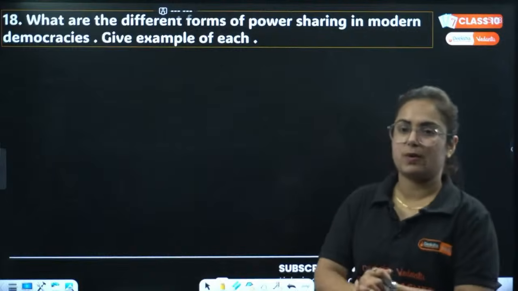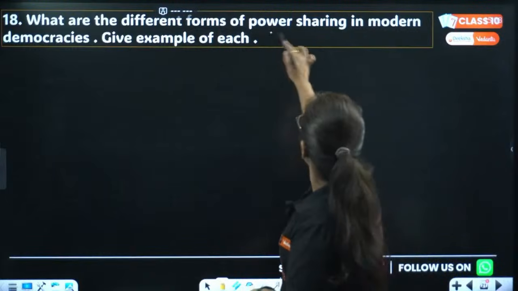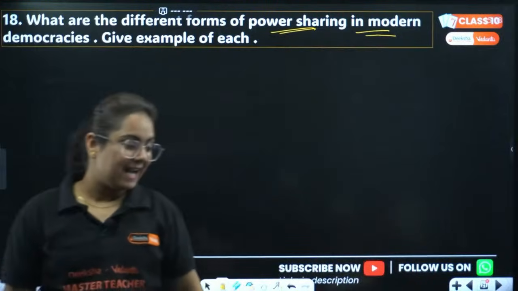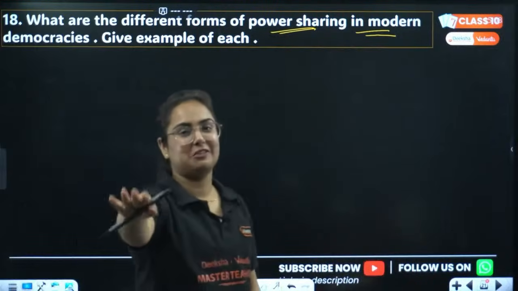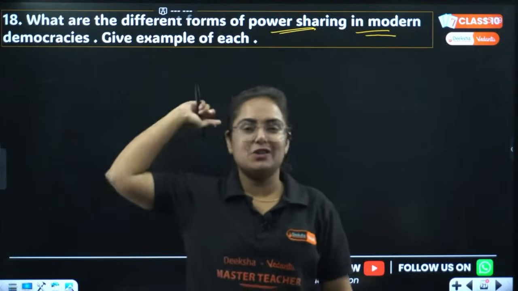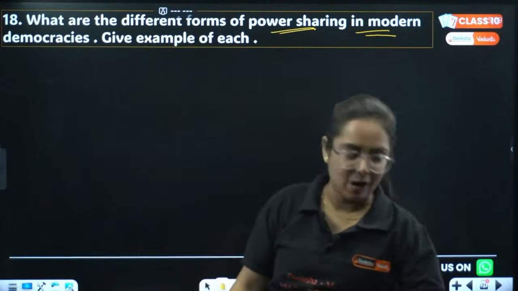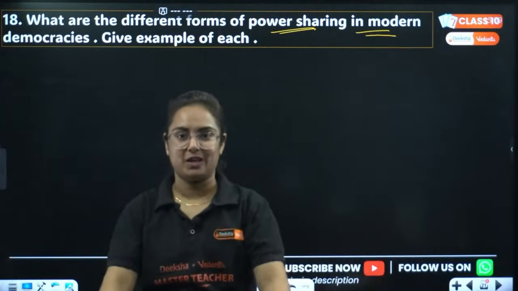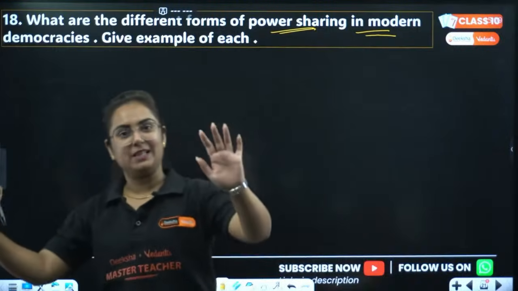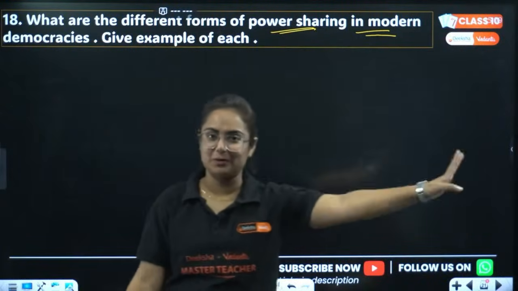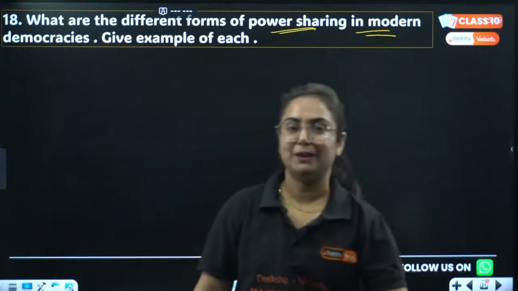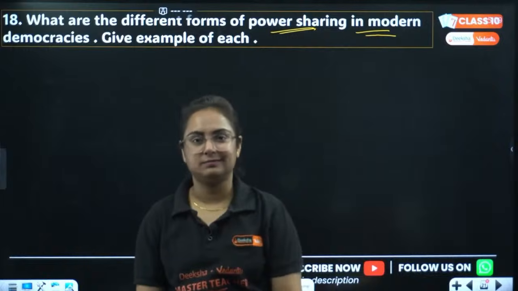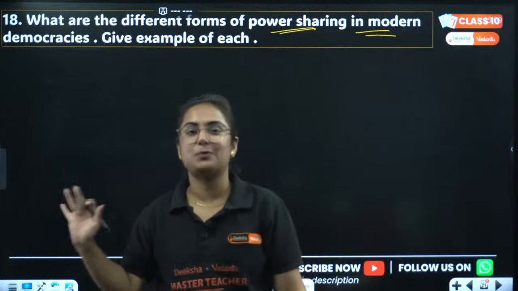Okay, next question. What are the different forms of power sharing in modern democracies? Give an example of each. I know everyone in my class right now is very sure about this question and knows how to write it, and if not, we are going to do this right now. This is the first chapter we studied in class 10, and right now we are in the month of January. If you are not sure about this chapter, then your condition is bad, and that is a problem.